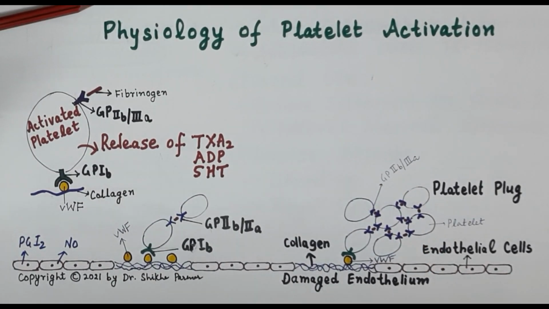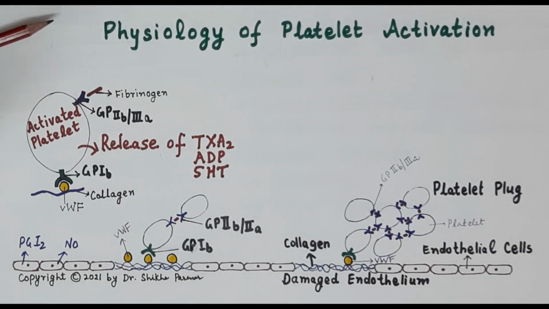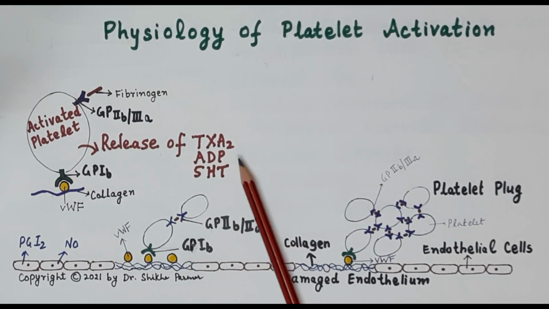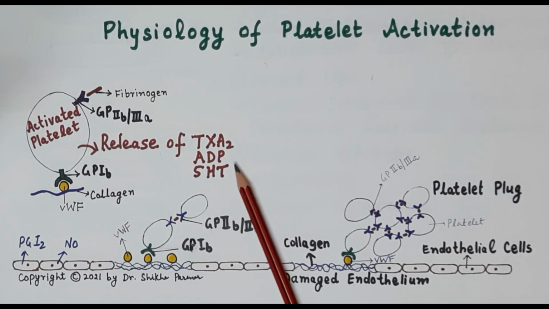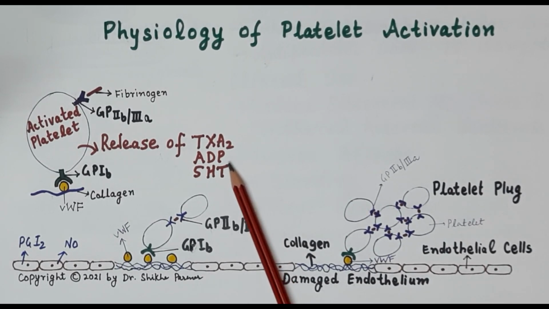Now antiplatelet drugs act on different sites and they interfere with the process of platelet aggregation. Now we have a drug like aspirin. Aspirin is an irreversible cyclooxygenase inhibitor and it inhibits the synthesis of thromboxane A2. A second category of drugs are the ADP receptor inhibitors like ticlopidine, and these drugs inhibit the platelet aggregation which is induced by ADP, that is adenosine diphosphate.